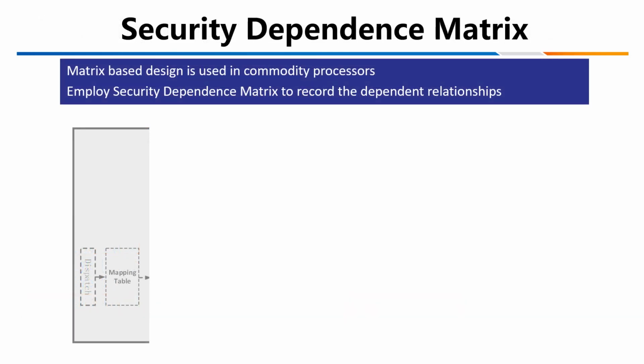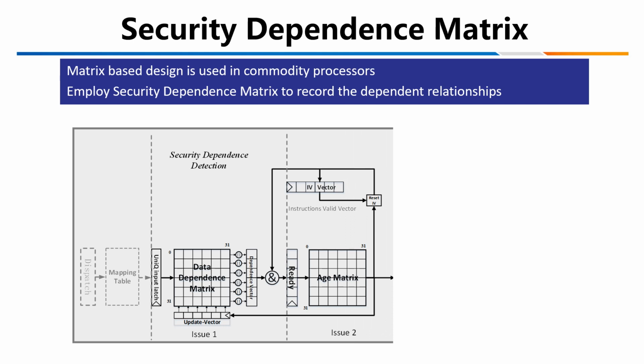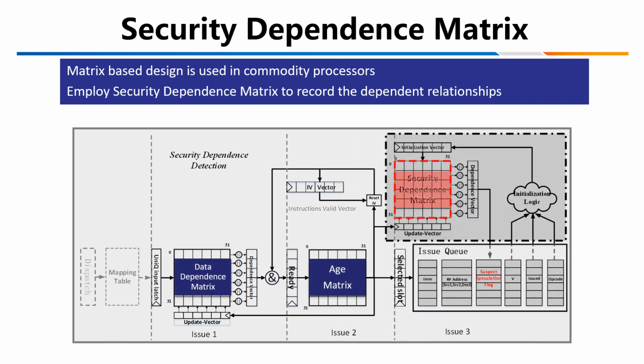Here, I take a 3-stage issue queue as an example. The matrix is used to check data dependence and address information. It is also used to check security dependence. Once the instructions are selected to be issued, they will check the security dependence matrix. If it is security dependent on another instruction, this instruction will be marked with the suspected flag.